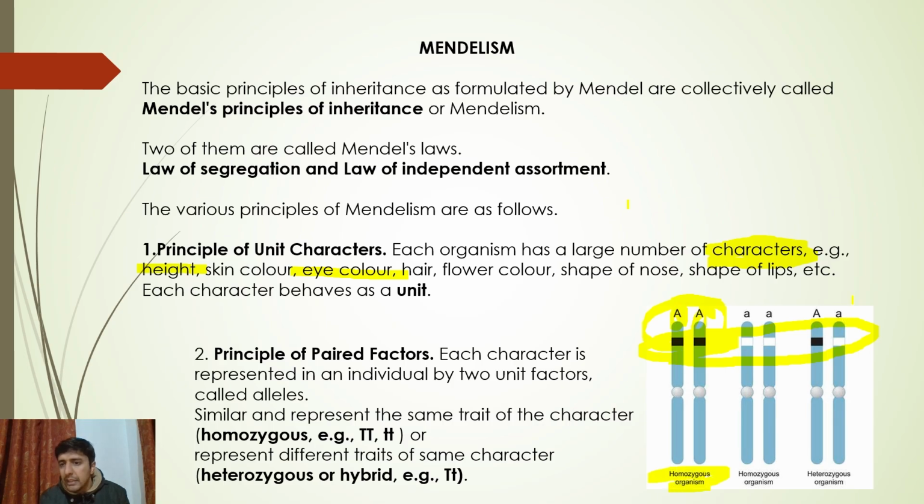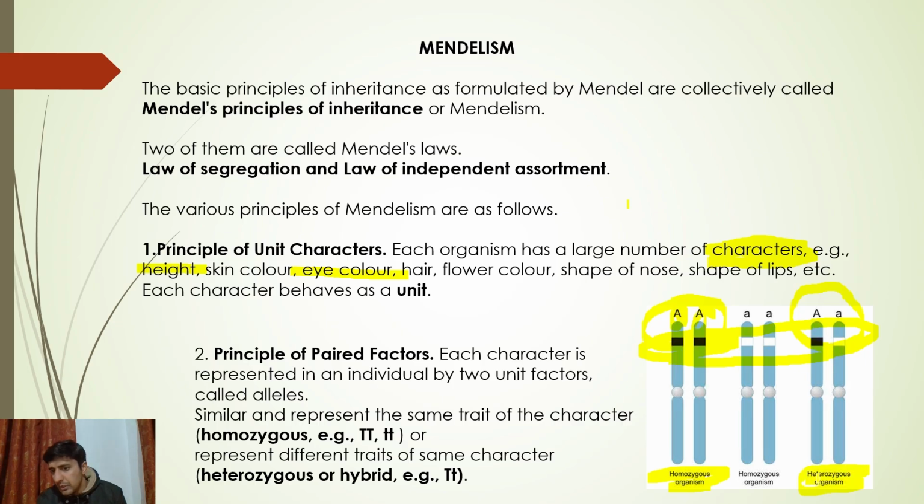In this case, the alleles are different. One I have written in capital, and another I have written with a small letter. What does this mean? I will explain it in the next slide when we take up the third principle of Mendelism. But they're different. I have shown the capital by black, and the small by white. So in this case, the alleles are different. We will call them heterozygous organisms.